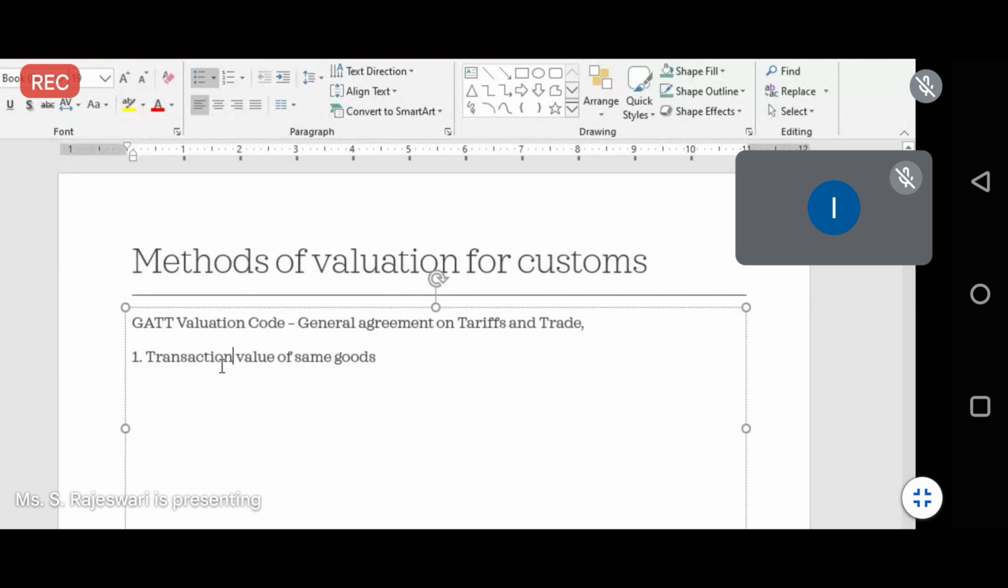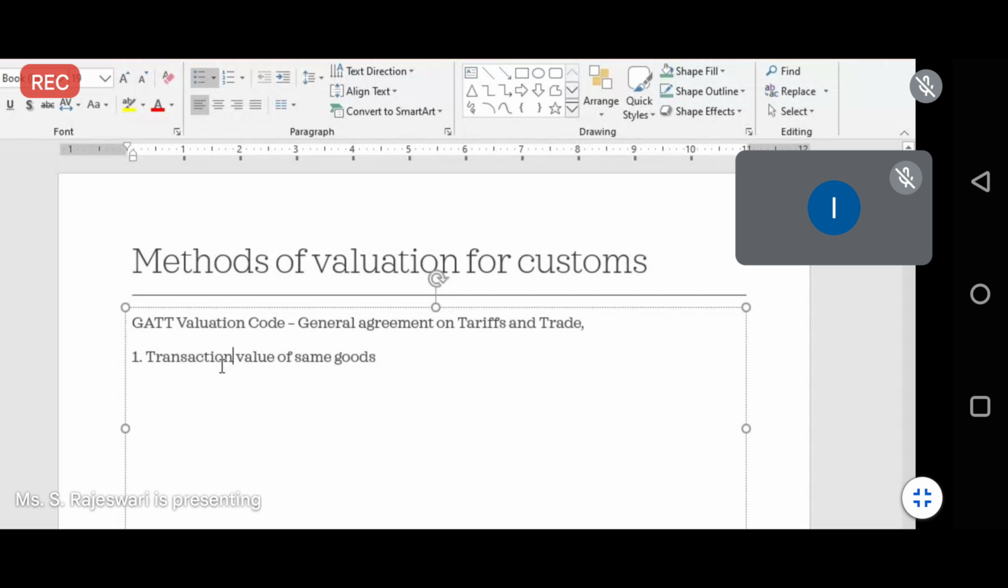This transaction value of same goods is covered under Rule 3 of the Customs Valuation Rules 1988. Under this, whatever goods you are exporting shall be valued at the transaction value. Transaction value means the price at which you are getting the goods will be valued at the same price, that is the actual price or the price at which you are selling. Based on that, the customs duties on the goods will be valued.